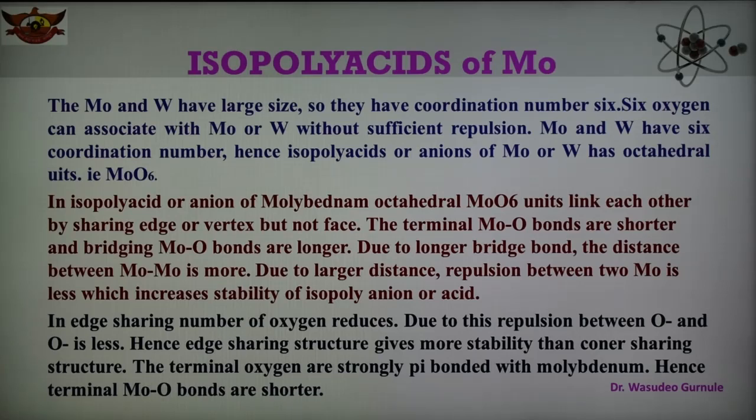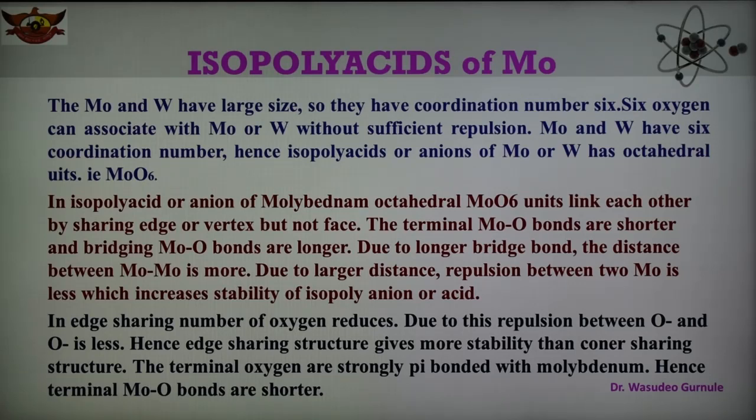Here molybdenum and tungsten have a large size, and therefore they have coordination number 6. In the case of chromium, we have seen the coordination number was 4, and therefore it shows a tetrahedral unit. But molybdenum and tungsten are large, and because of that they have coordination number 6, so oxygen can associate with molybdenum or tungsten without sufficient repulsion. Therefore the isopolyacids or anions of molybdenum and tungsten have an octahedral unit, that is MoO6.